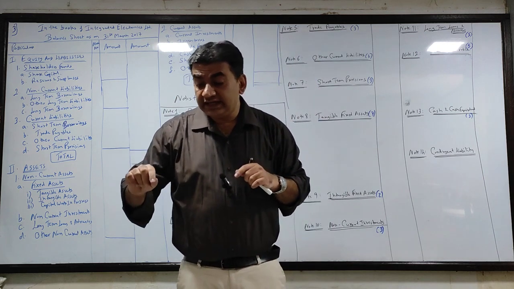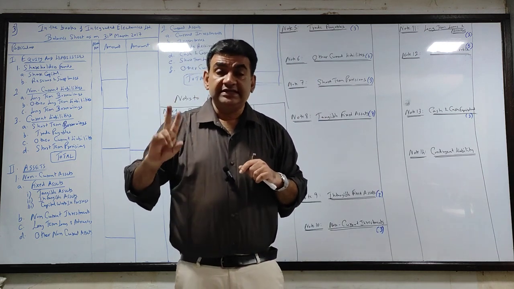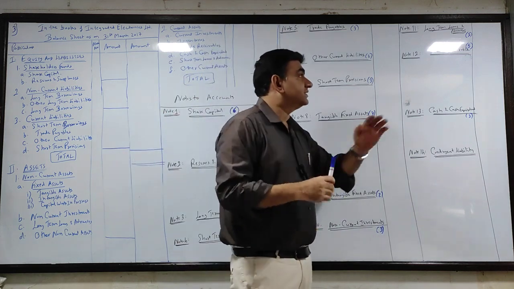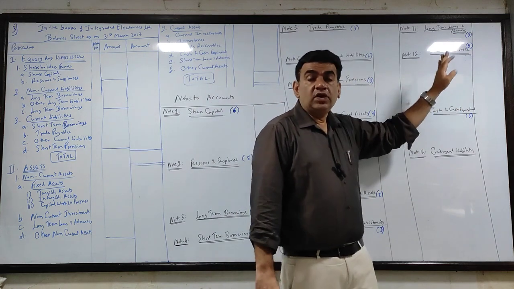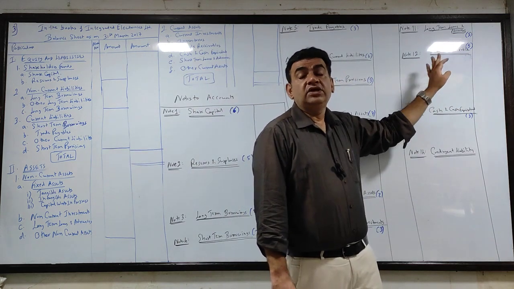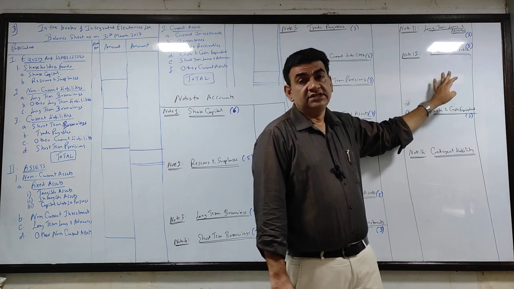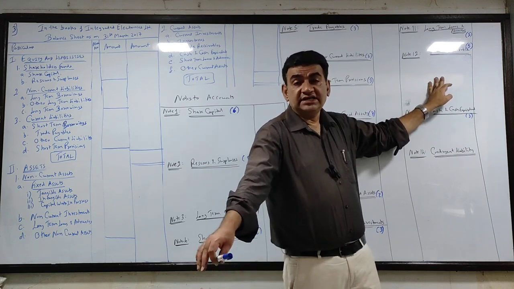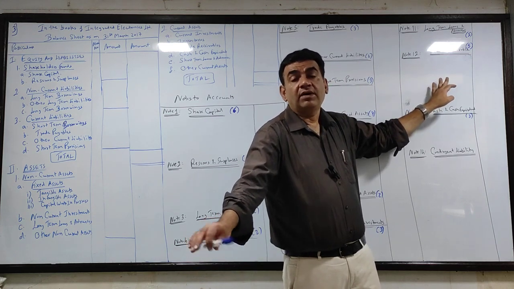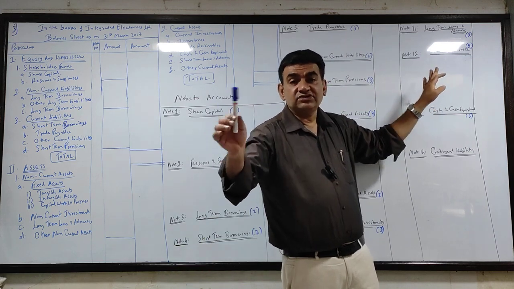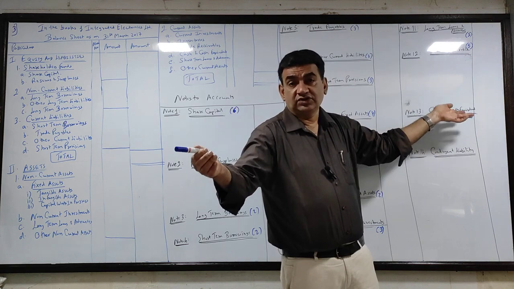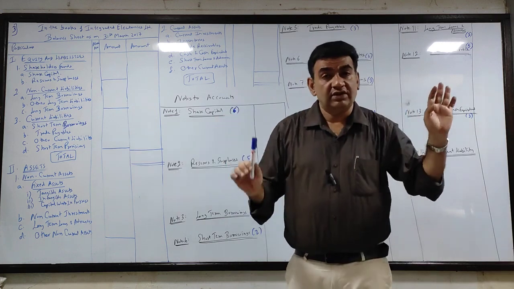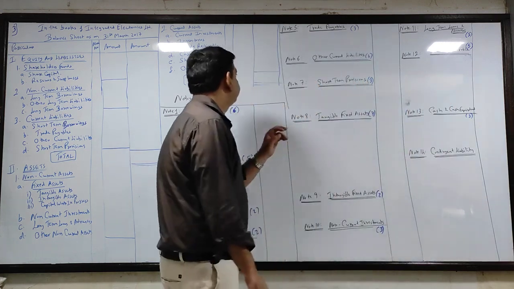And see, they have given you 90,000 due for more than 6 months. This is presentation which will require 2 to 3 lines. So what you do? Sundry debtors and bills receivable will come under the heading trade receivable. You all keep around 5 to 6 lines. 2 to 3 lines for presentation and 1 to 2 lines for brackets. See, why I am saying 5 to 6, not exactly 5 or 6, because it depends upon your handwriting also. So don't worry, you can leave 1 or 2 lines extra compared to what I am telling you. Okay. Next.